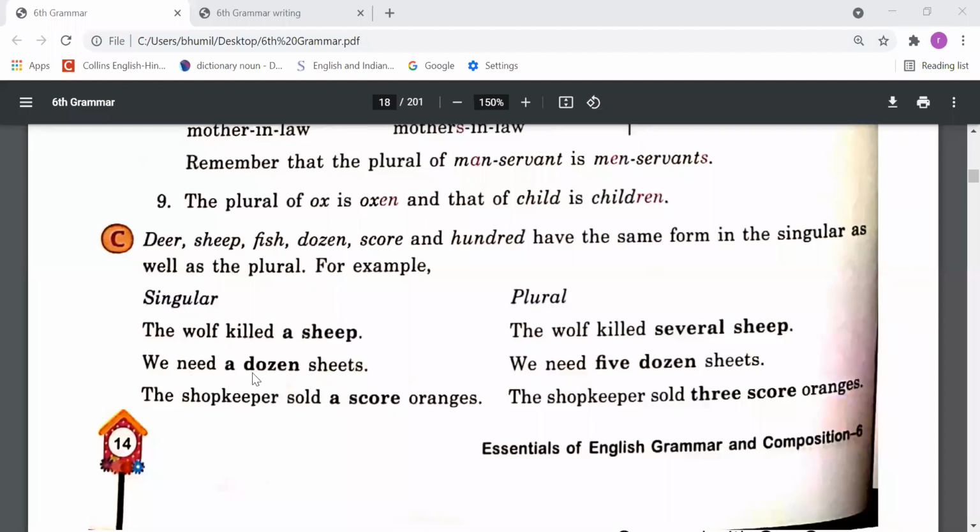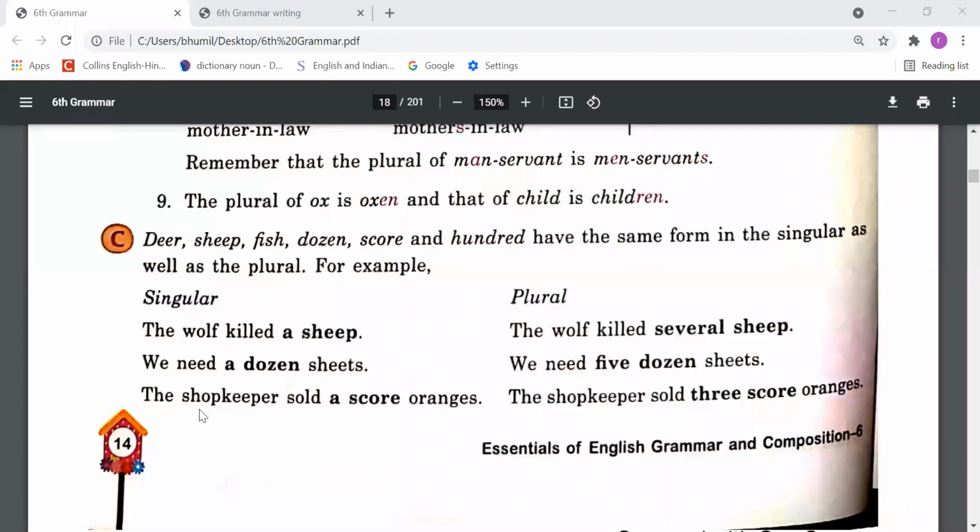We need a dozen sheets. We need 5 dozen sheets. So the same form of dozen we have written here for the plural, and the same form we have written here. Like "a" is there, we are talking about one, and here we are talking about more than one, meaning 5. Despite that, we haven't made any change.